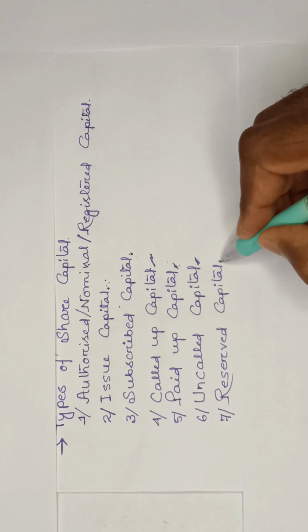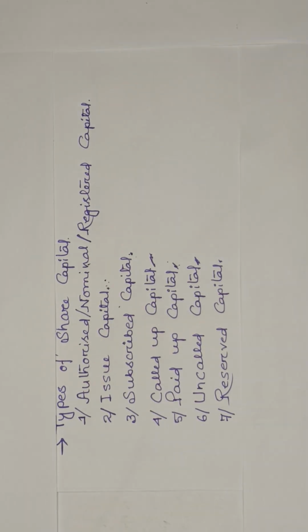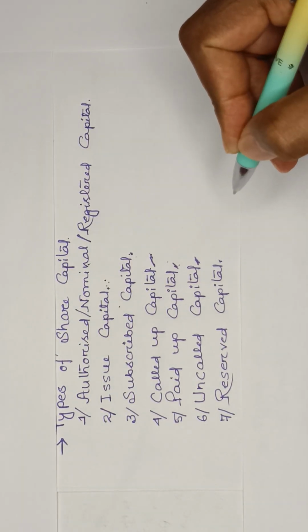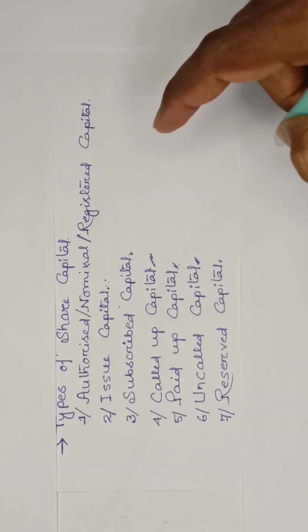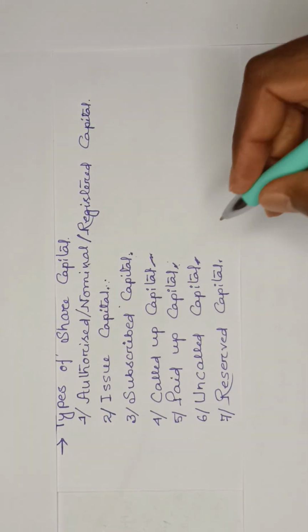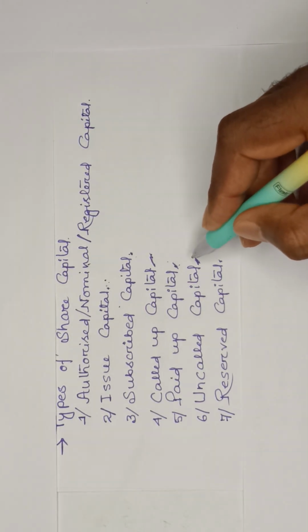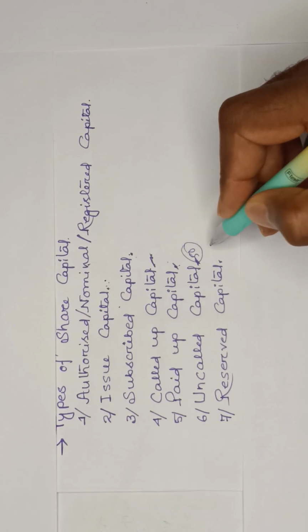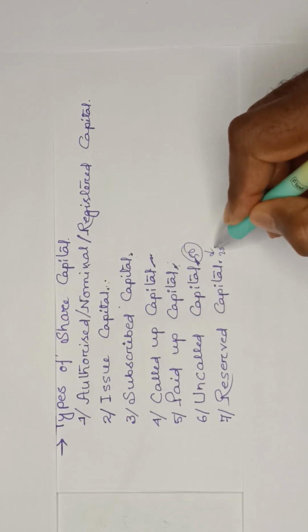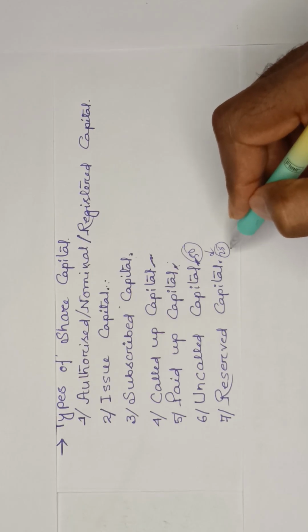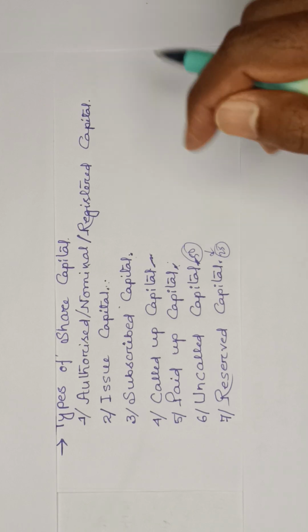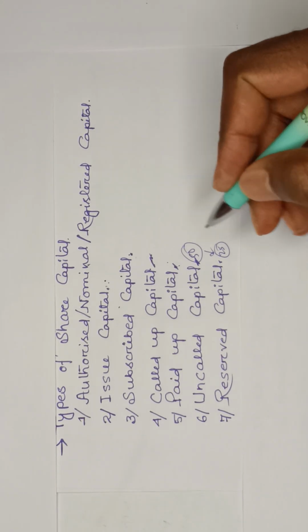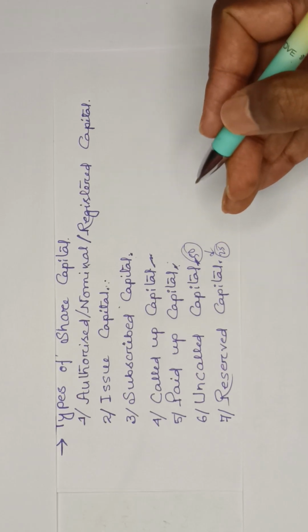After uncalled capital, the next one is your reserve capital. A company may reserve a portion of its uncalled capital to be called only in the event of the winding up of a company. Here 50 rupees is my uncalled capital, so I'm keeping, say, 25 rupees as the reserve capital. This reserve capital will be fixed in a company. I'll ask my investors to give it at the winding up of the company. This is the reserve capital. So these are the different types of share capital.